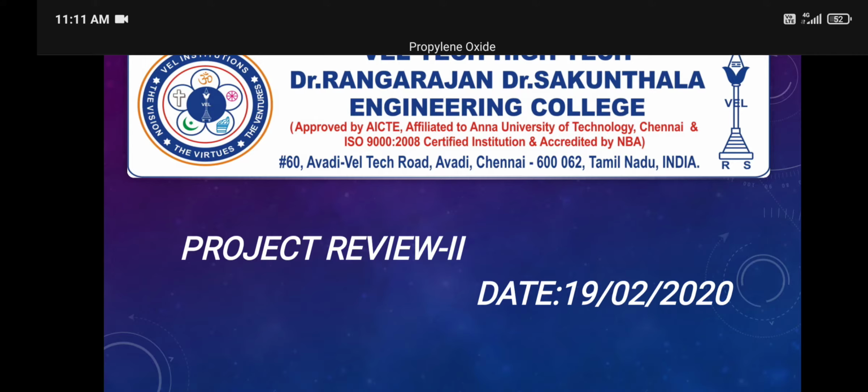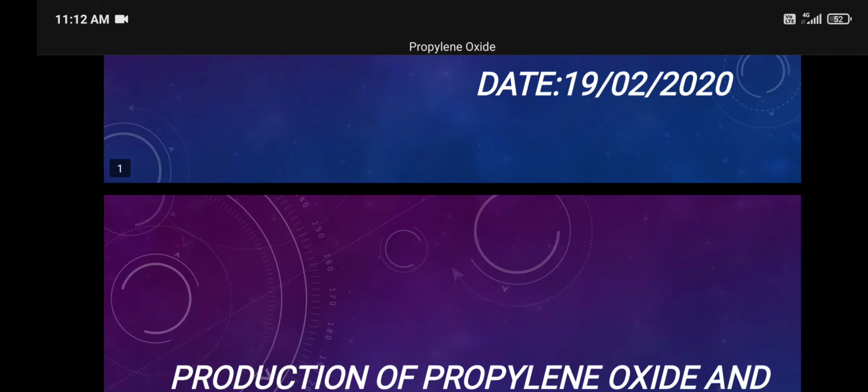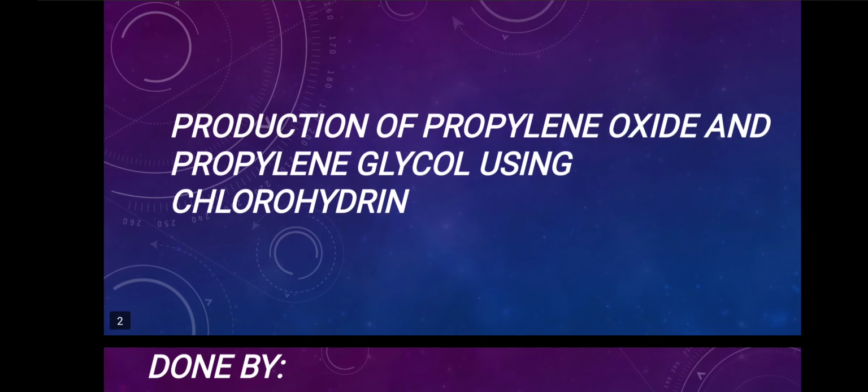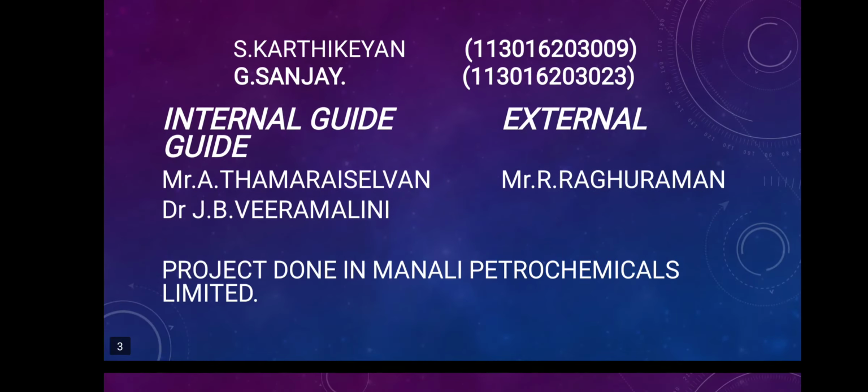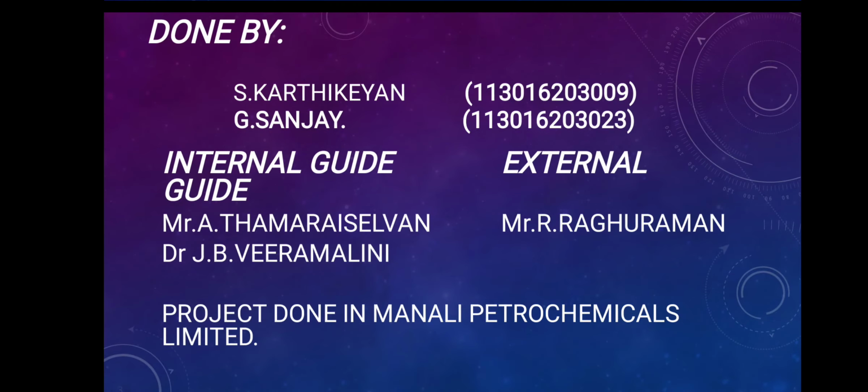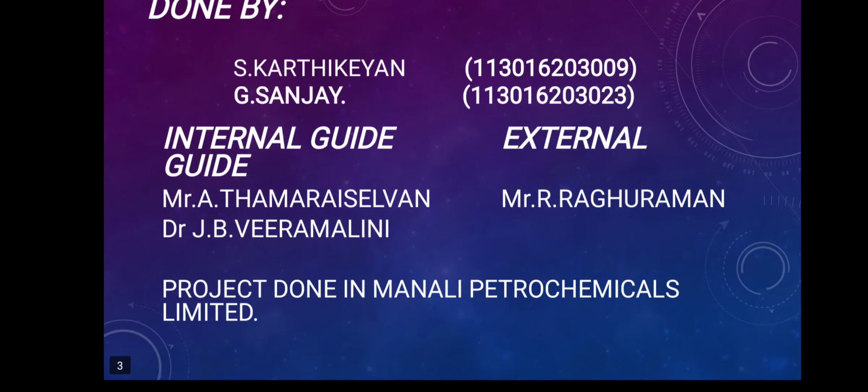Sanjay, and S. Karthikeyan. The title of the project is Production of Propylene Oxide and Propylene Glycol using Chlorohydrin, done on the industry of Manali Petrochemicals Limited, Manali. The internal guide, Thamarichelan and external guide, Raguraman.